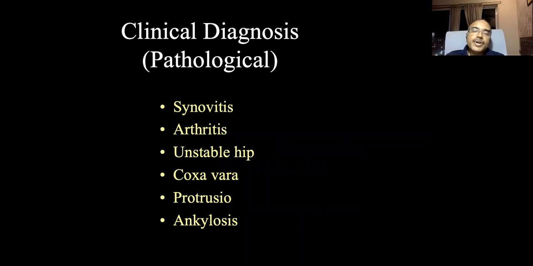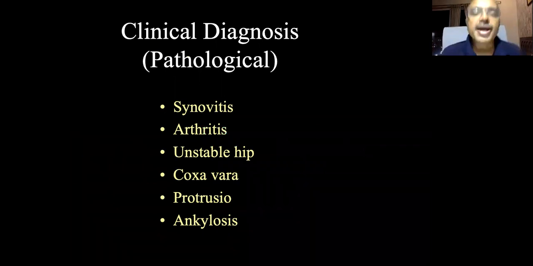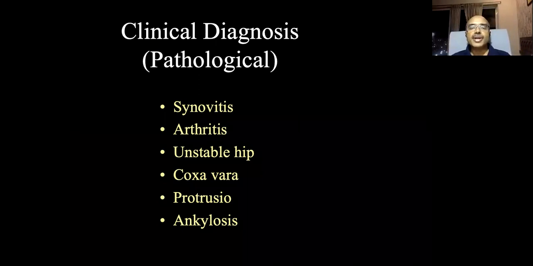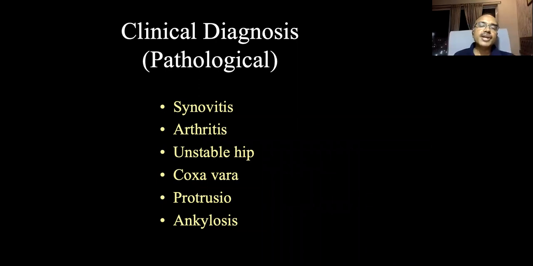Now, after you complete your examination, you have to give a clinical diagnosis, or what you tell is a pathological diagnosis. Whether there is a synovitis, there is an arthritis, there is an unstable hip, there is a coxa vara, there is a protrusio, or there is an ankylosis. So depending upon your findings, you have to give a pathological diagnosis. And after you give the pathological diagnosis, then you can give an etiological diagnosis. That means it may be due to synovitis, due to rheumatoid, or due to avascular necrosis. That you can give depending upon your history and findings.